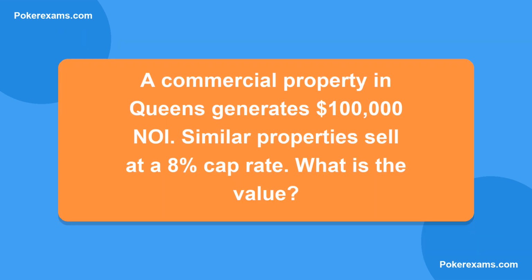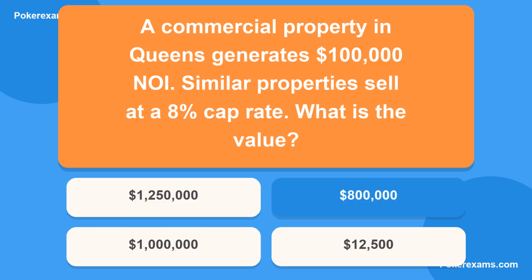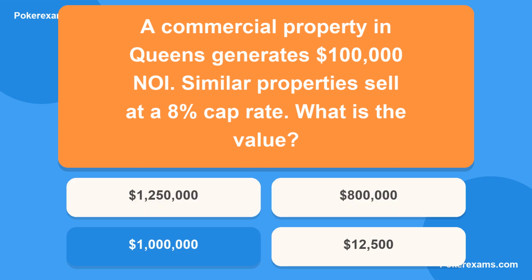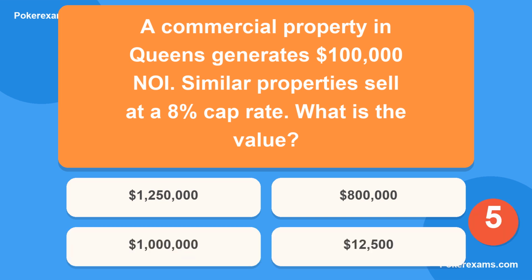Next question. A commercial property in Queens generates $100,000 NOI. Similar properties sell at an 8% cap rate. What is the value? Is it A, $1,250,000? Or B, $800,000? Could it be C, $1 million? Or lastly, D, $12,500?